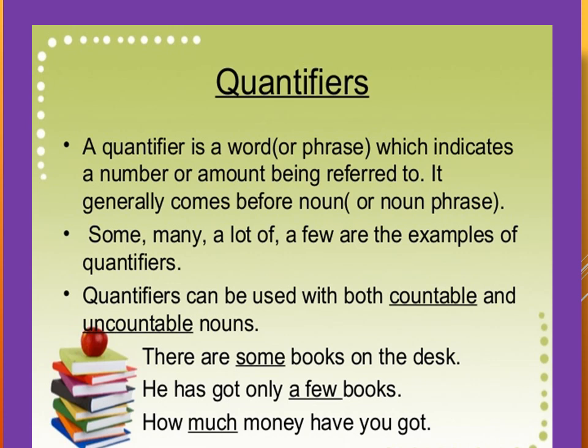Same in the second sentence, a few books. A few also tells about the quantity of the noun books there. Books is a countable noun. A few is used with countable nouns, and therefore a few is a quantifier here. The last sentence, if you can see, much money. Much is a quantifier. It gives you the measure, the amount of the noun, that is money there. Money is an uncountable noun. The word much sits before the noun money and modifies it, and therefore it is also a determiner.